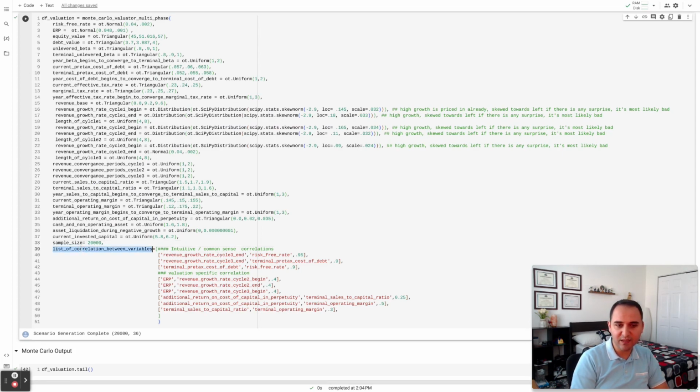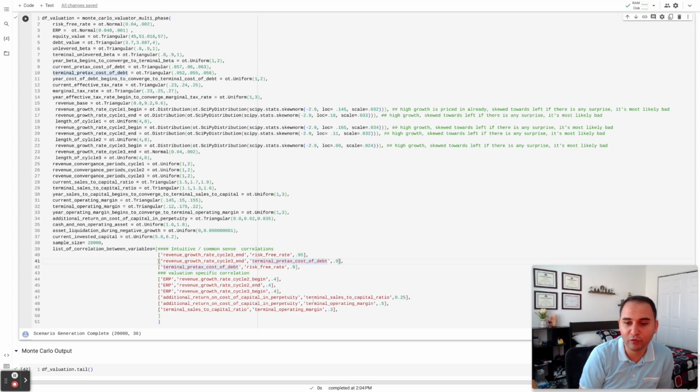And this one is the list of correlations between variables. We can take the interaction between the variables into account. The revenue growth rate, for instance, for cycle 3, which is the perpetual growth, is highly correlated with the risk-free rate, which is the G. So if the economy is going to grow fast, the perpetual growth is going to be high as well. If the economy's perpetual growth is going to be low, then hence the perpetual growth of your business is going to be low. I call them intuitive common sense correlations, which I think don't need much explanation.